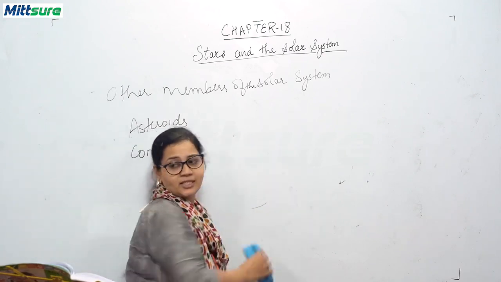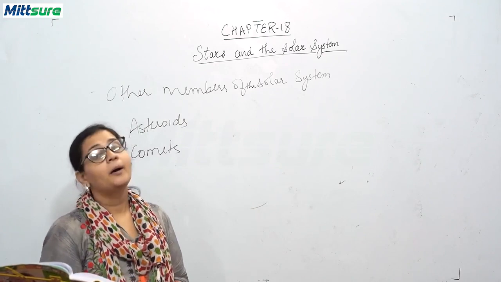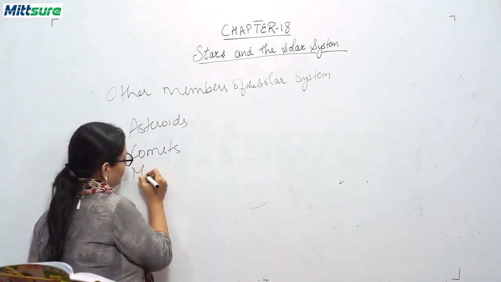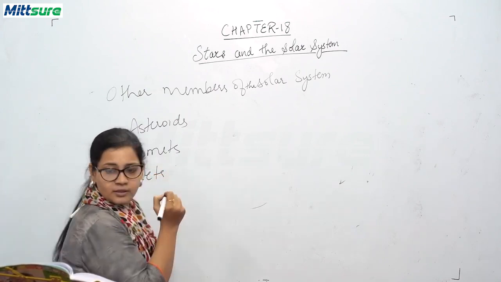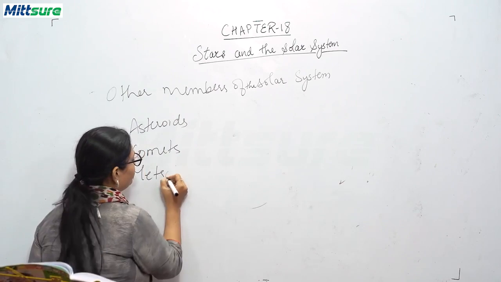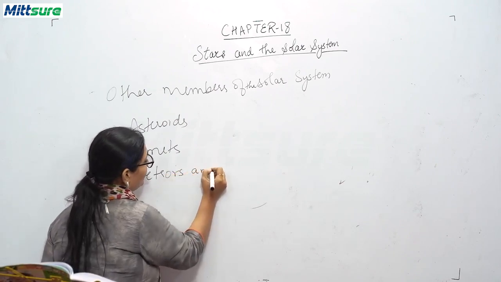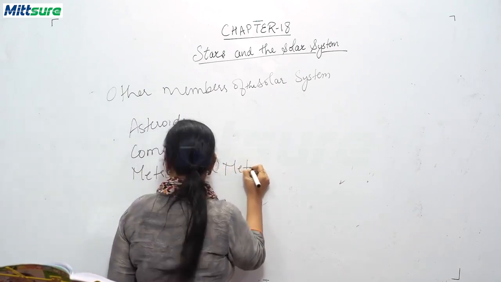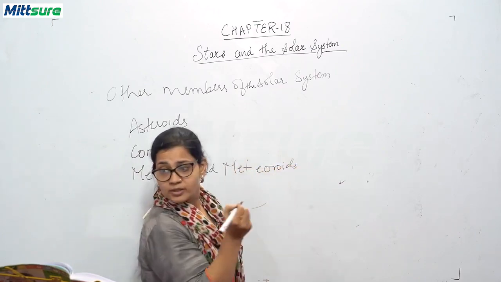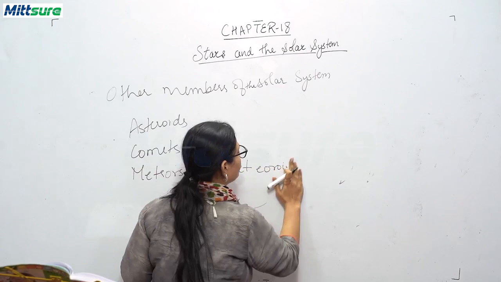Okay. So the next celestial bodies that we are going to study are meteors and meteoroids. We will be discussing meteors and meteoroids.